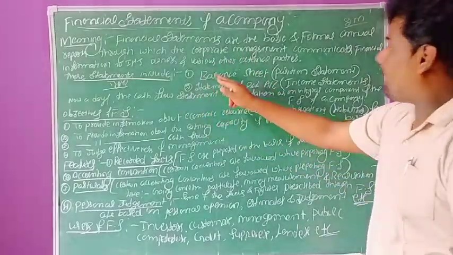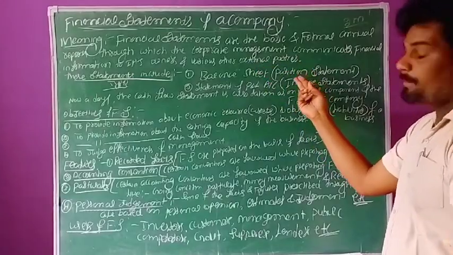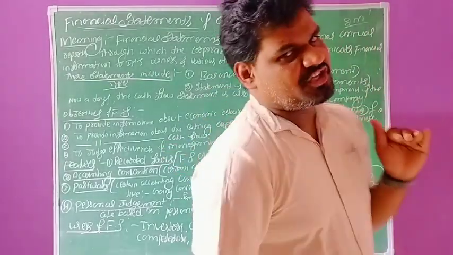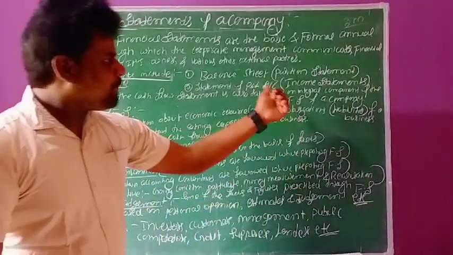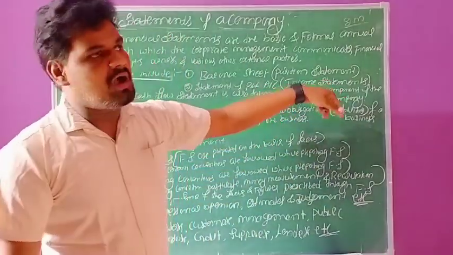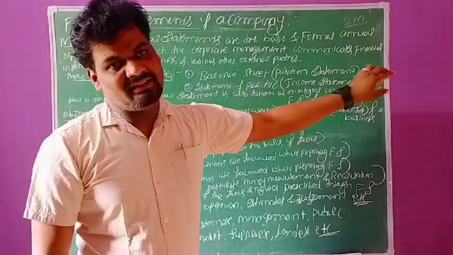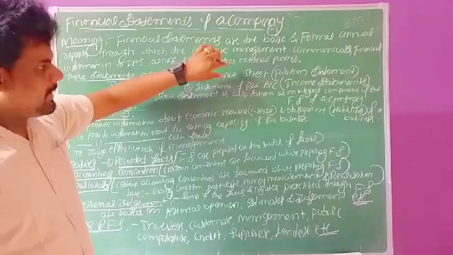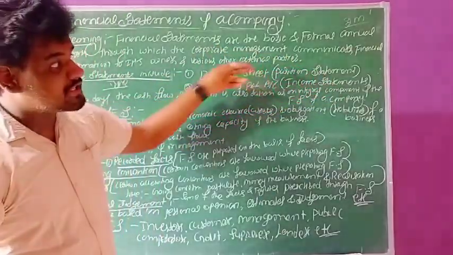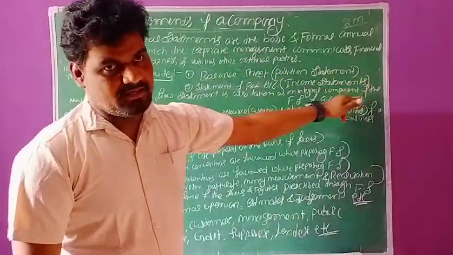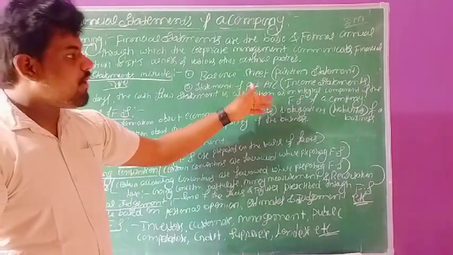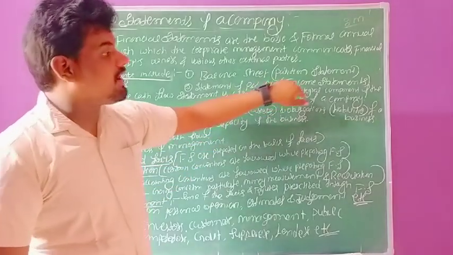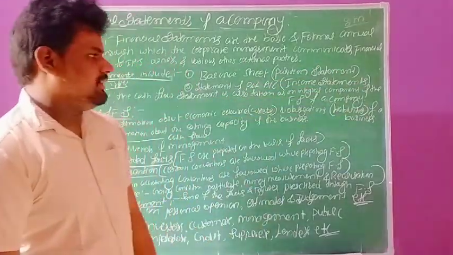The balance sheet is also called the position statement, and the statement of profit and loss account is also called the income statement. These are the two types of financial statements. One is the balance sheet, also called the position statement. The second one is the statement of profit and loss account, also called the income statement.